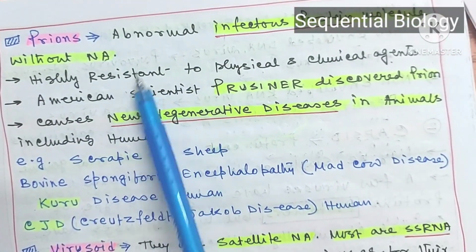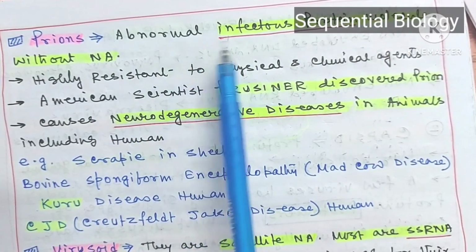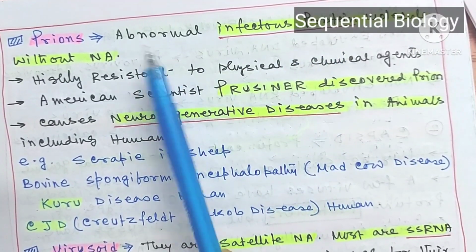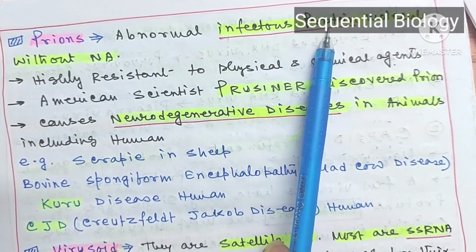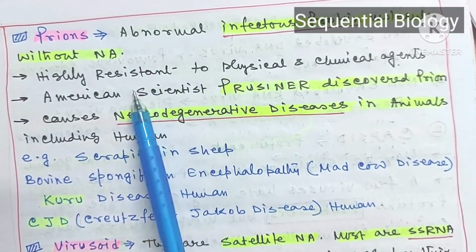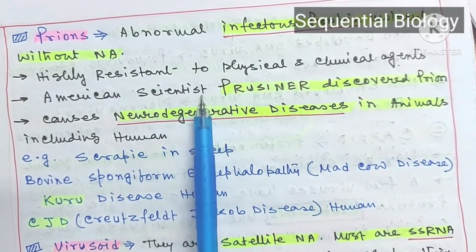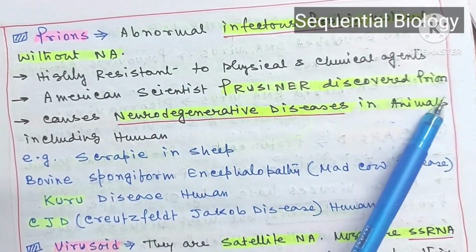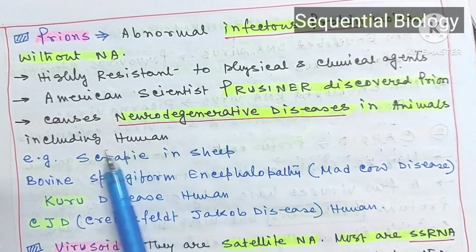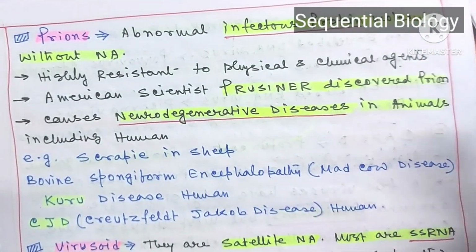Now prions. Prions are abnormal infectious protein molecules without nucleic acid. Every virion contains both protein coat and nucleic acid, but prions are abnormal protein molecules without any nucleic acid. Only protein is present in prions. They are highly resistant to physical and chemical agents, and the American scientist Prusiner discovered prions. Prions cause many neurodegenerative diseases in animals, including humans. Neurodegenerative disease means it destroys the nervous system.